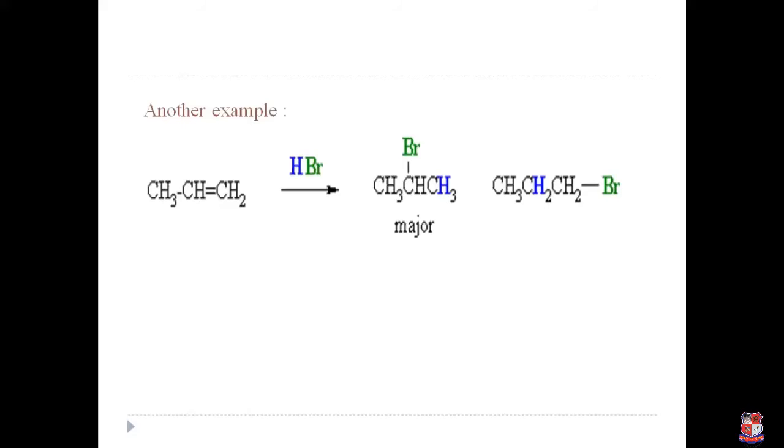Second, it depends on the stability of the carbocation. It produces the major product depending on the stability of the carbocation, so we get two different products which are not in the same amount.